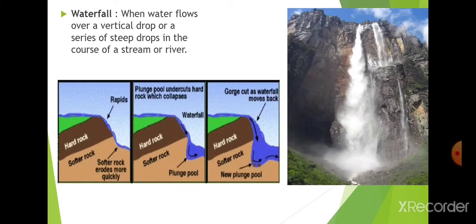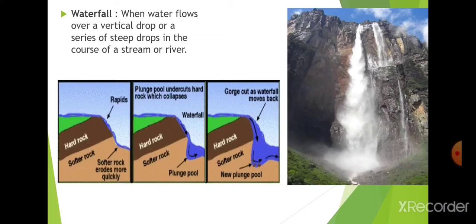So when the water goes through it from the height, from the upper course of the river, what is the work of water there? It starts eroding the soft rock. In the picture, the water source started eroding the softer rock from the downside.